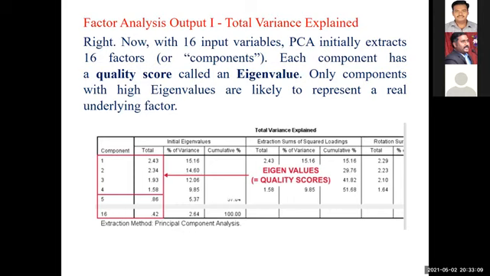Clear? In factor analysis, the output tables are very, very important, and you should interpret all these 5 output tables. If you have any doubts, you can ask me. In the first output table, you have to see the initial eigenvalue, the total value, and ensure how many components there are. Here component 1, 2, 3 is like factor 1, 2, 3. How many components are having more than 1? What are the components having less than 1? You don't take those, you omit them. Then whatever components have more than 1, take those. That is the number of factors that you are going to have for your research. Is it clear now?